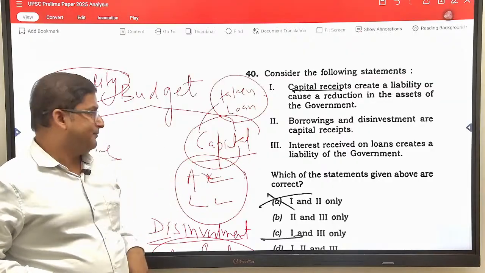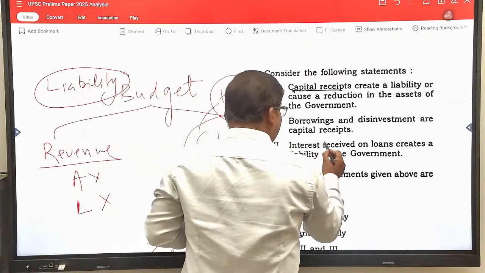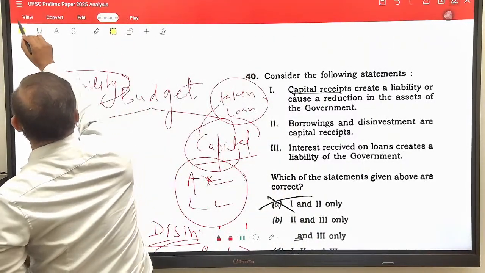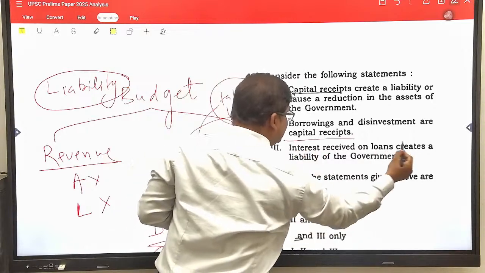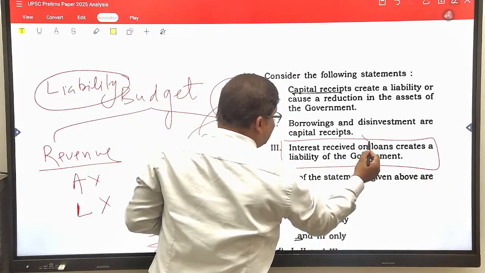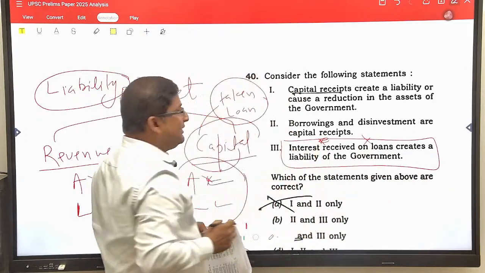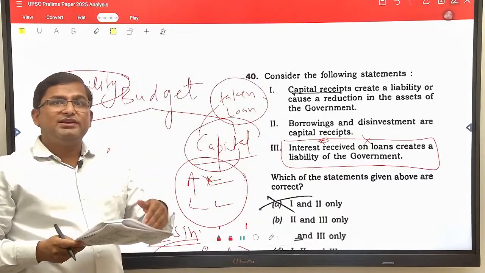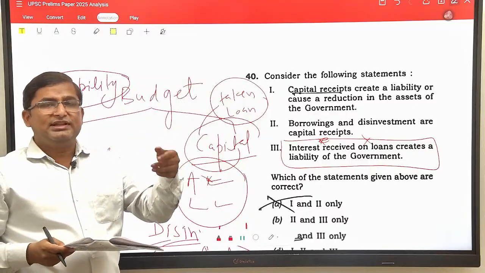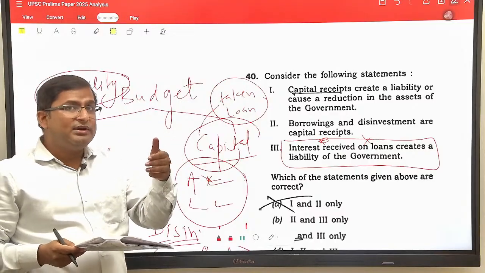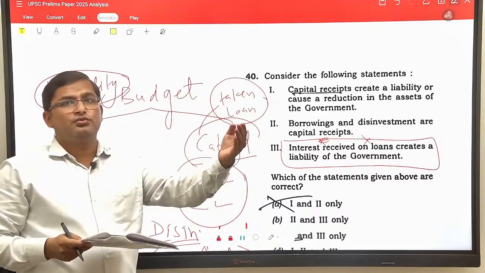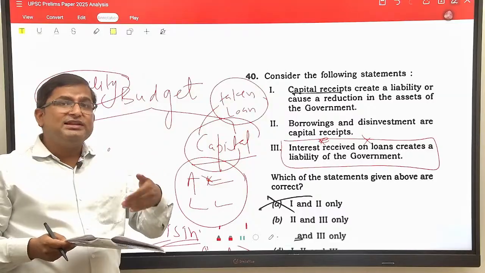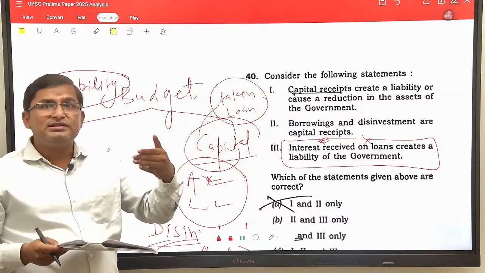Now there is a glitch. Interest received on the loan creates a liability on the government. That's why I always emphasized in the class that there is a difference between the interest received and the loan. If you give a loan to someone, then it will be an asset for you. If the government of India gives a loan to someone, then it will be an asset for the government of India. Why? Because in the near future, the government of India will get something in return.